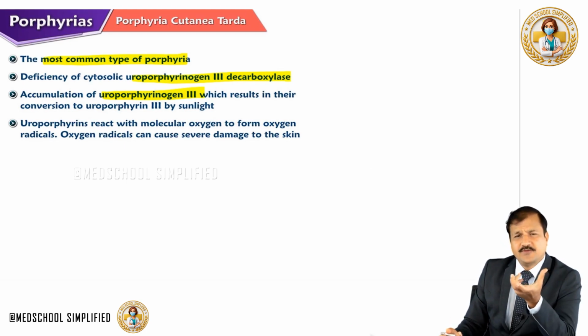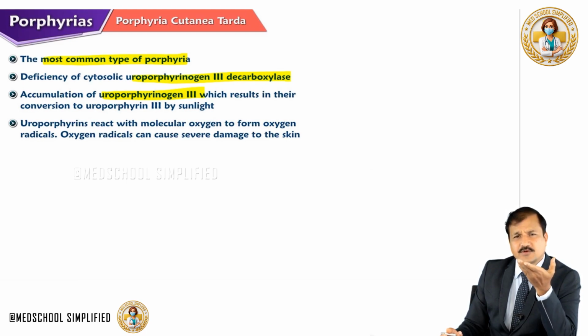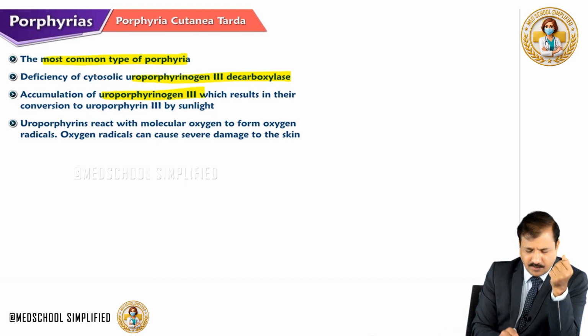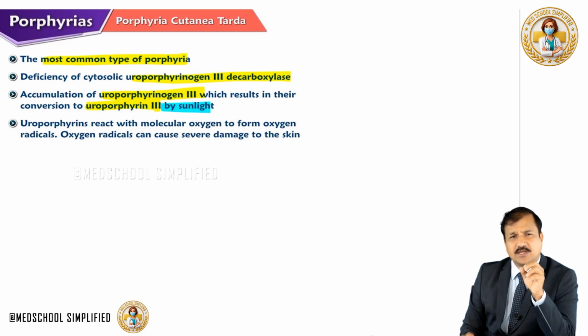So, because of the deficient enzyme, uroporphyrinogen 3 simply accumulates, and this uroporphyrinogen 3 will be converted to uroporphyrin 3 upon exposure to sunlight. And that's what causes photosensitivity here.